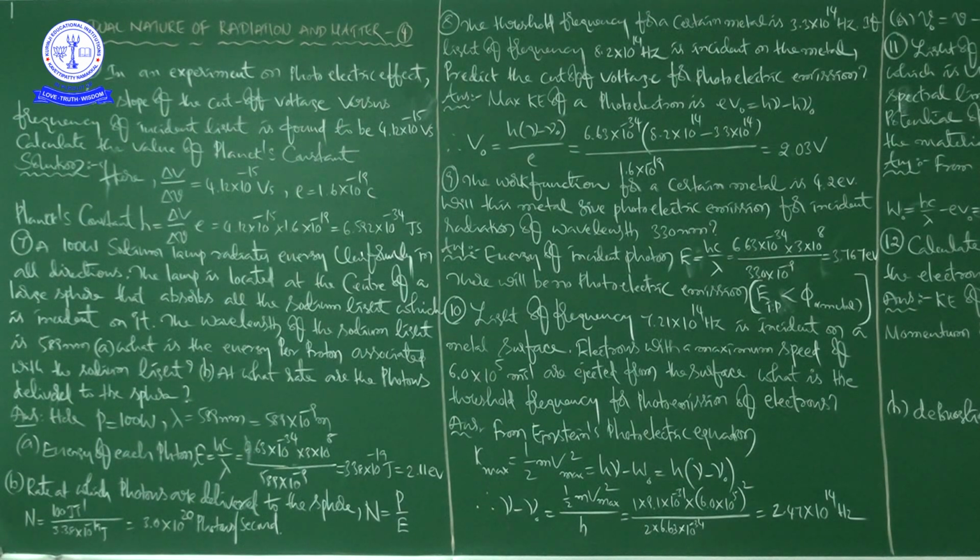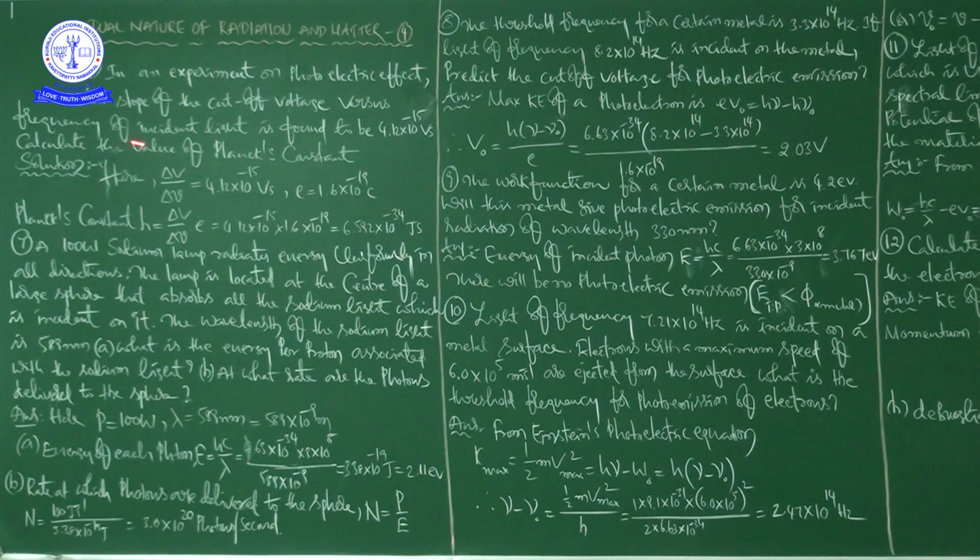In this question they have given two things. You know the value of e, 1.6 into 10 to the power of minus 19 coulombs, which is a constant. Excluding that, they have given only one value, the slope of the cutoff voltage versus frequency of incident light.